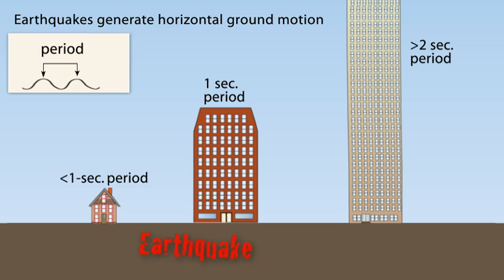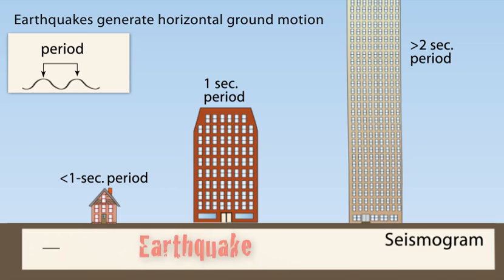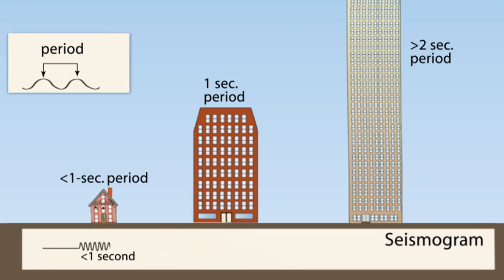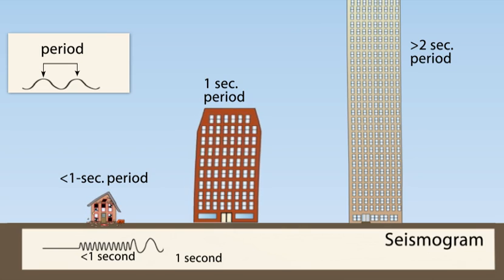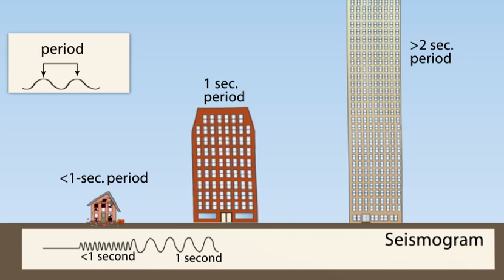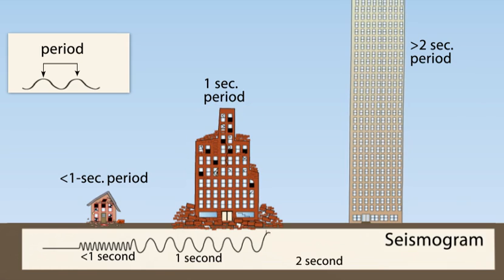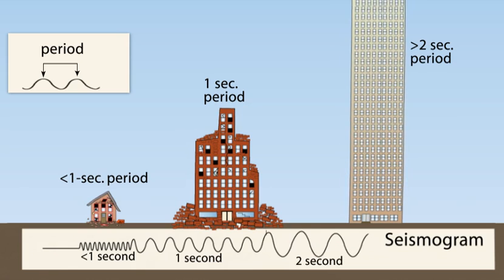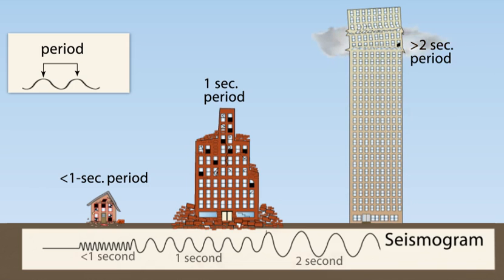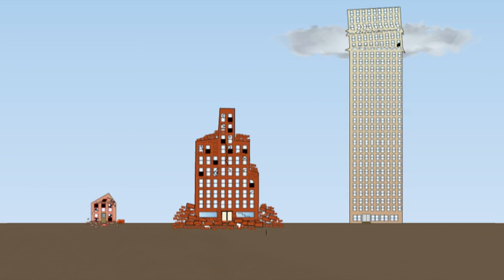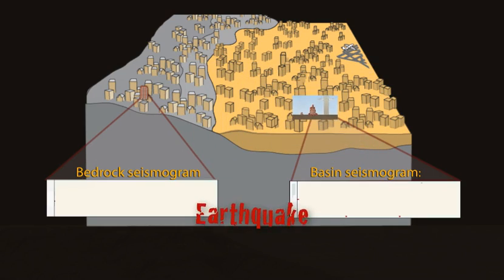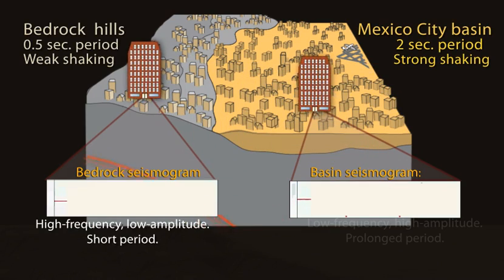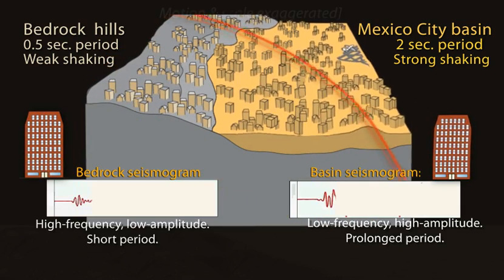Small buildings of 1 or 2 stories resonate naturally at much less than 1 second periods. A 1 second period will affect buildings of about 10 stories. For example, a 30-story building resonates at a period of 3 seconds, and a 50-story building resonates at a period of 5 seconds. During the 1985 Mexico City earthquake, the ground beneath the city resonated with a 2-second period for over a minute.